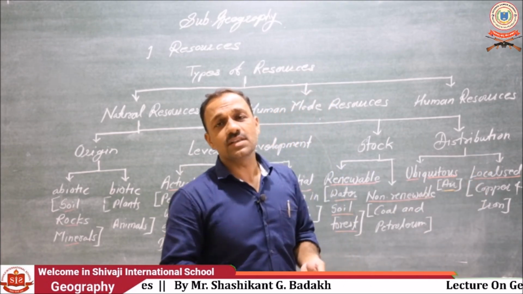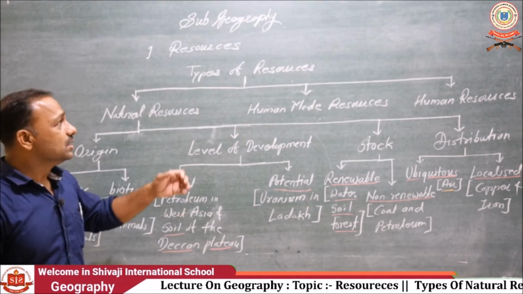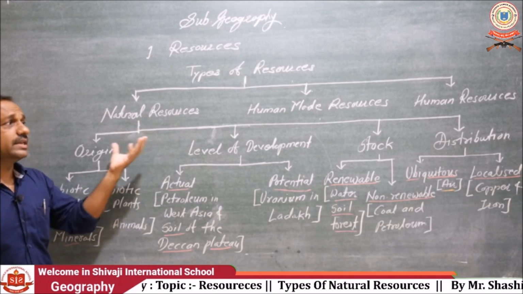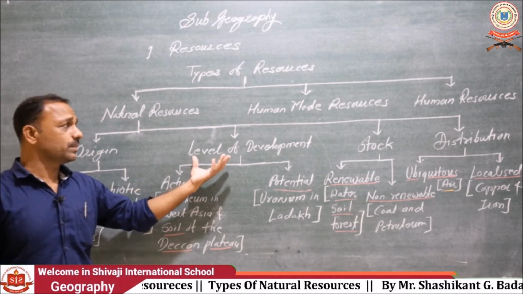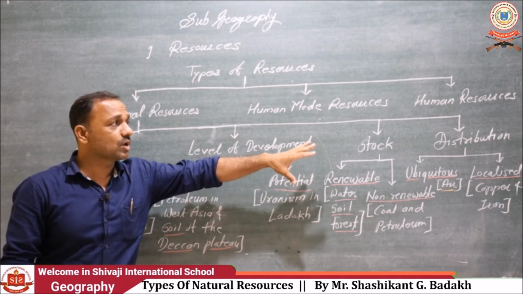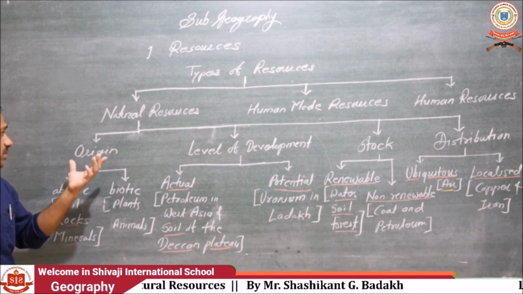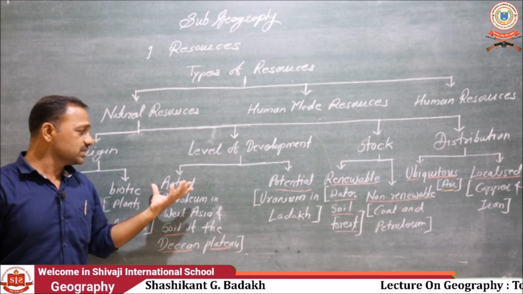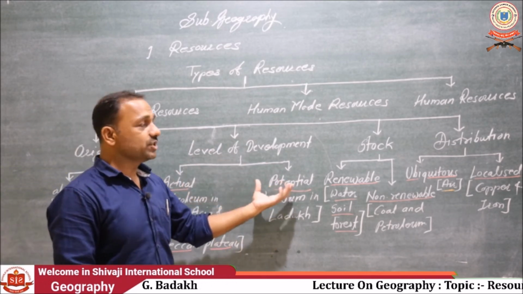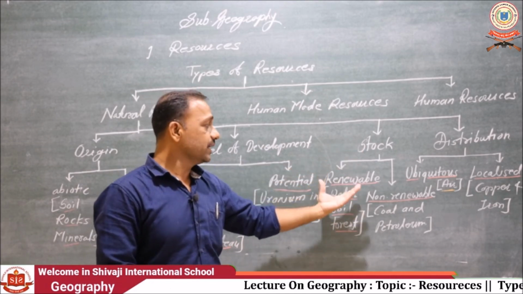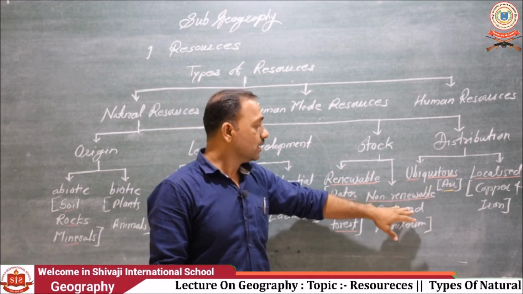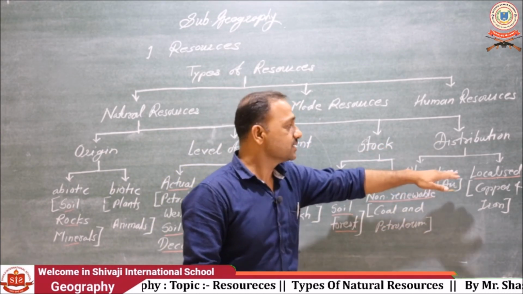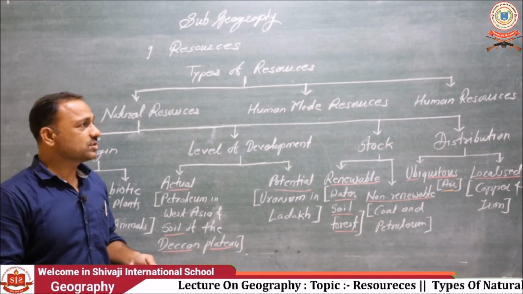So students, what did we see today? What did we learn today? We learned the types of natural resources on various bases: on the basis of origin, level of development, stock, and distribution. On the basis of origin: biotic and abiotic. On the basis of level of development, resources can be classified into actual resources and potential resources. On the basis of stock, resources are classified into renewable and non-renewable resources. On the basis of distribution: ubiquitous resources and localized resources. So student, that's all for today's class.